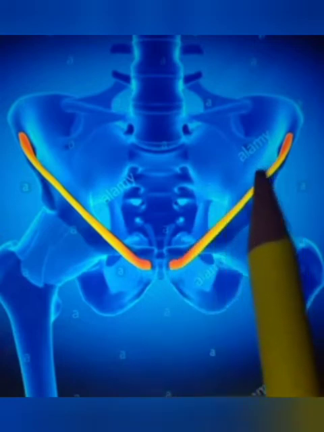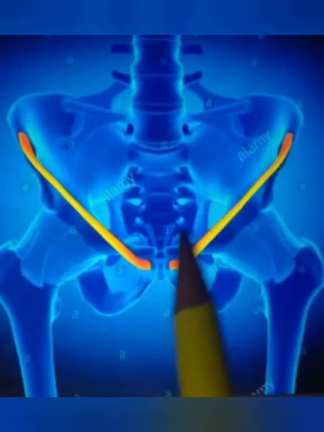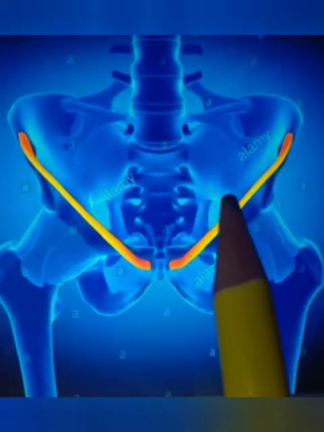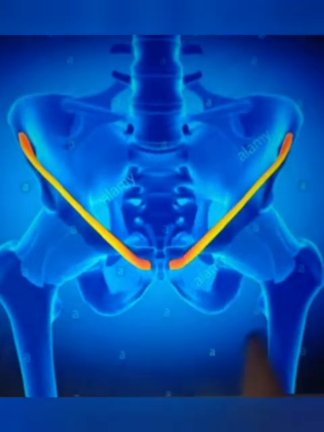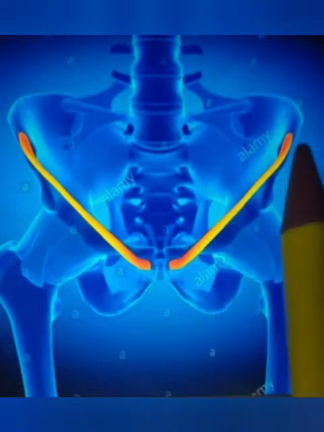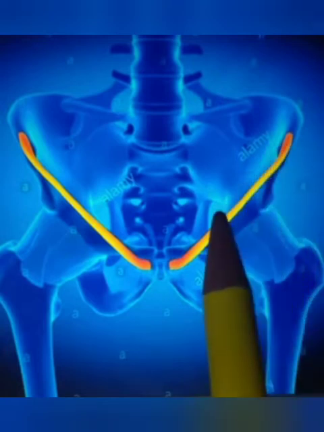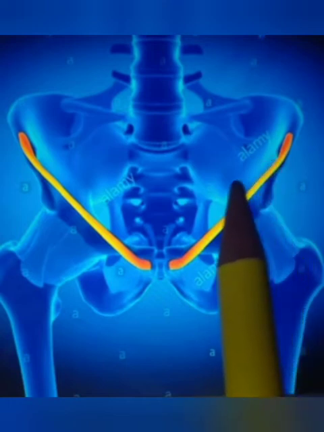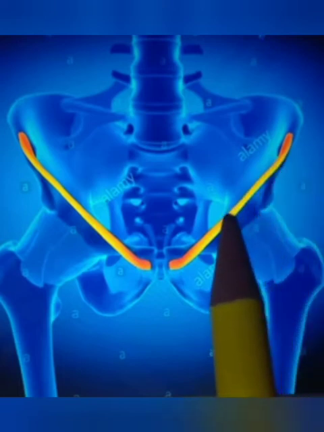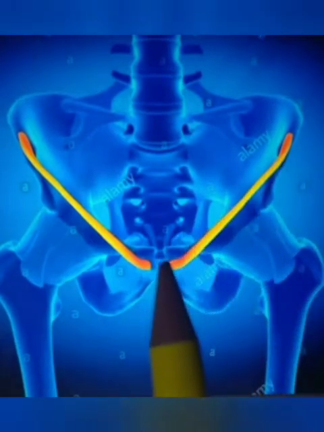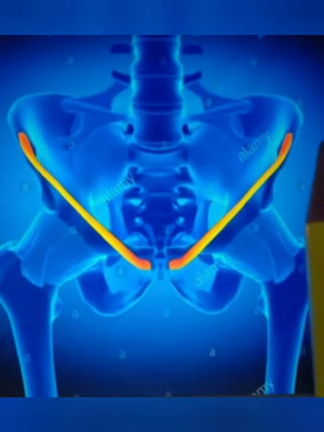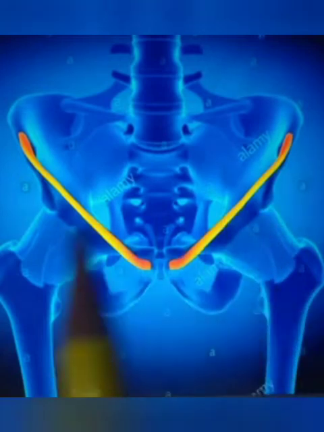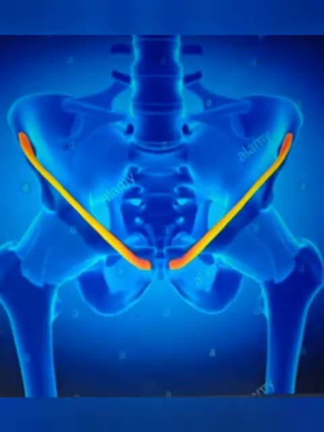On the upper surface, the inguinal ligament gives origin to muscles of the anterior abdominal wall: the internal oblique abdominis from the lateral two-thirds, and the transverse abdominis from the lateral one-third. The cremaster muscle arises from the medial side, while from the lateral side it gives origin to the internal oblique abdominis and the transverse abdominis.